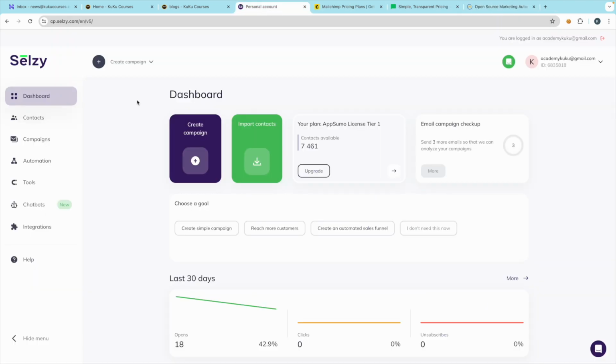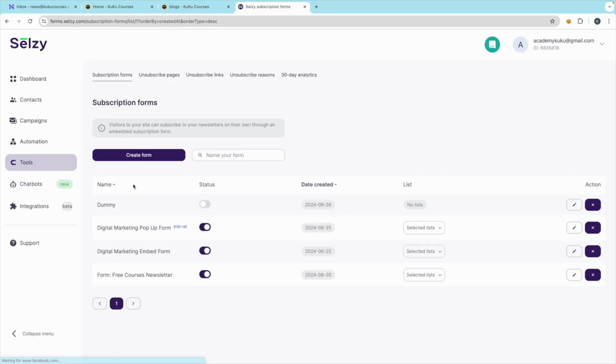Whether it's MailChimp, MailerLite, Mautic, or any other platform, we are using Salesy, okay. So you can just come here to the tools option and click on that. And by the way, when I'm recording the lecture, this is the look of the platform, so it might change a little bit in the future, but the concept which I am teaching you will be 100% the same.